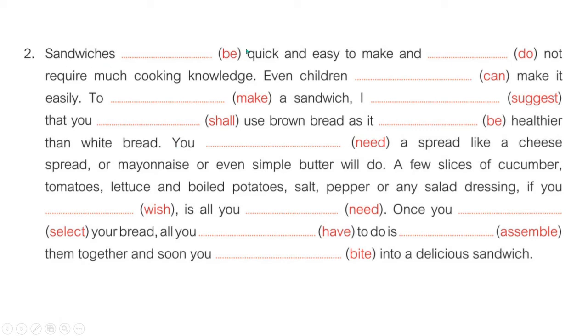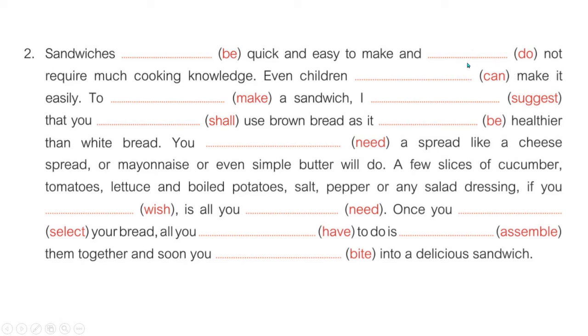So sandwich is B means is, am, are. Out of is, am, are, with sandwiches we will be using are. Sandwiches are quick and easy to make and do not require much cooking knowledge. When the subject is he, she, it, we take does, otherwise we take do. Here sandwiches are plural, so that means they, and with they we use do. Even children can make it easily. Here no need to make any change because it is in present tense, we'll be using can.